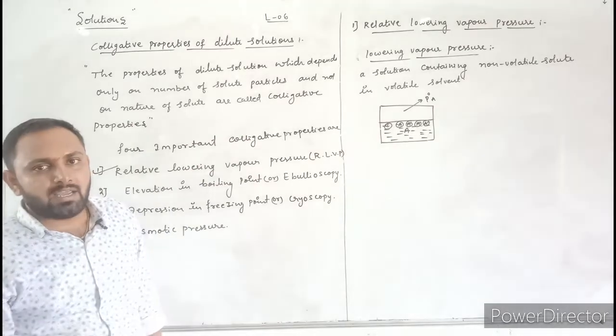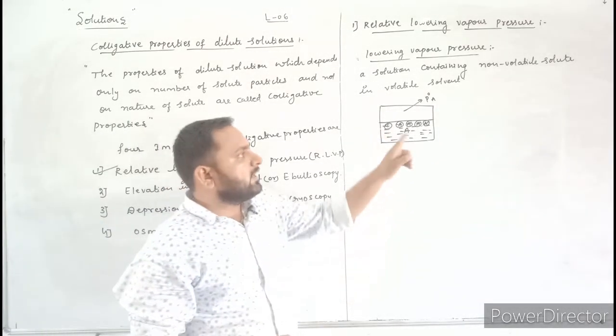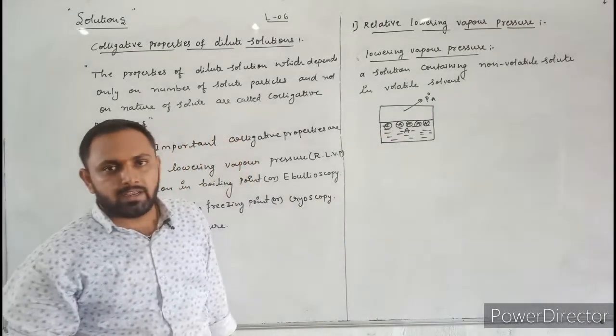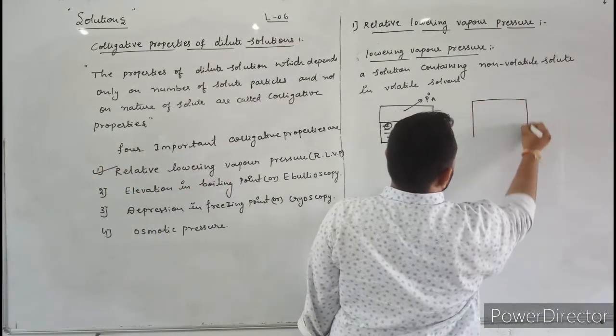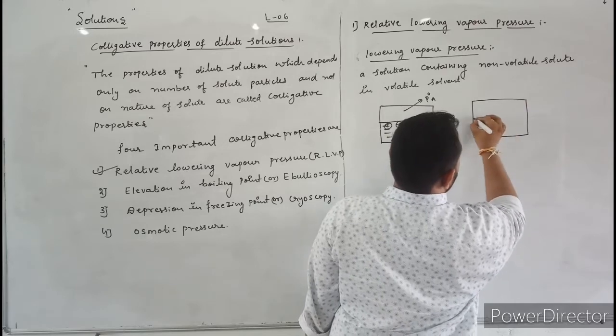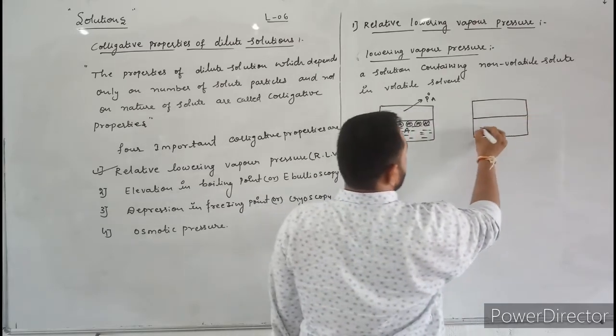Now let us check what happens when non-volatile solute is added to volatile solvent. Here this is the container. Now initially it contains a pure solvent, that is A.